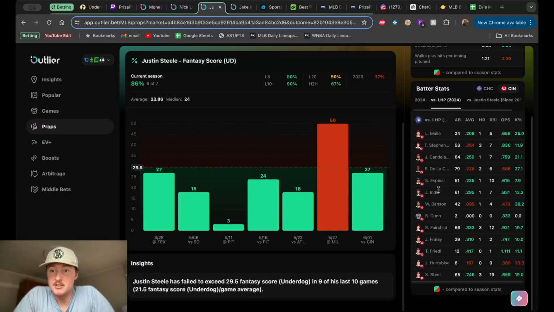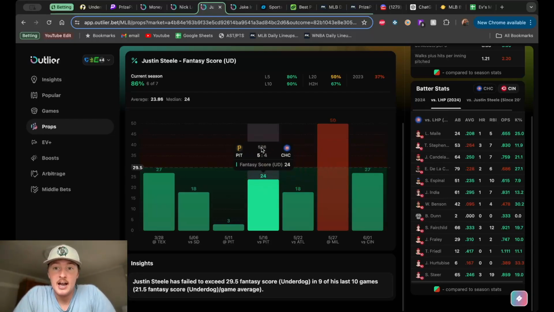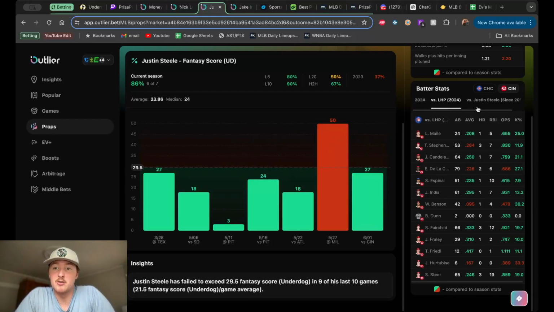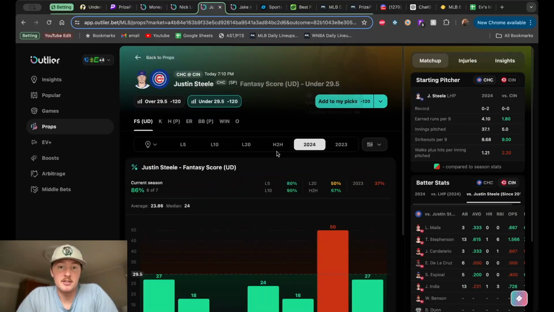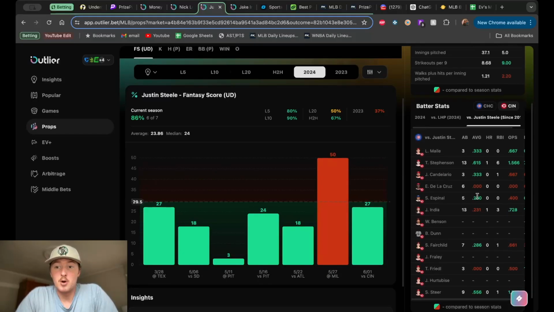Candelario better against lefties. You see again, Fairchild better against lefties. Steer better against lefties. So that little stacking opportunity with the Reds lineup, who's been really hot, I don't mind at all. I wished Elly De La Cruz was a little bit better against lefties, but he's not, and he also has a bad history against Steele, so maybe stay away from him. But anyone else in the top of the lineup for the Reds looking really good. Maybe, again, under fantasy score for Justin Steele, and then go to some over hits, runs, and RBIs or hits props for the Reds players.